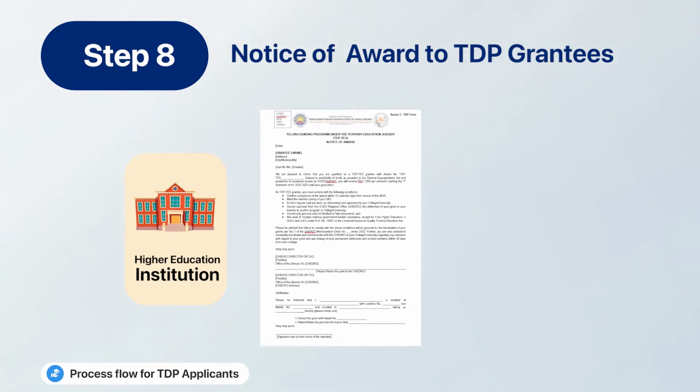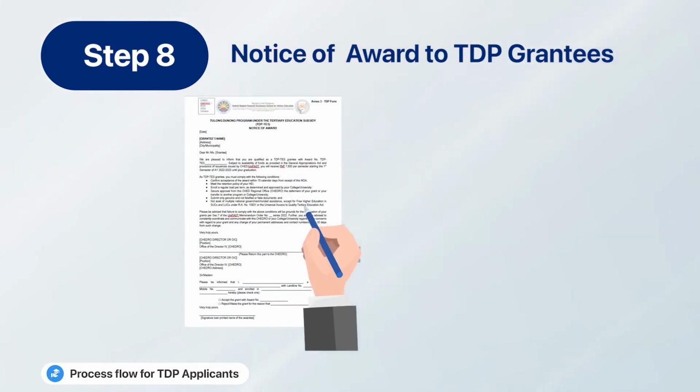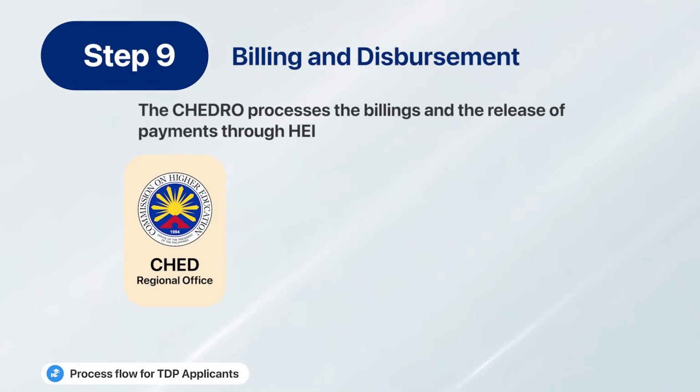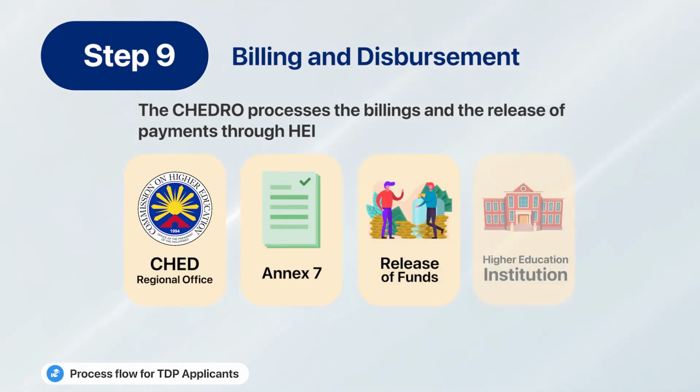The NOA contains all necessary information such as the award number, benefits, and grounds for termination and the TDP for the reference of the grantee. The student accepts the NOA and submits the signed copy to the HEI. Step 9. The SHED Regional Office processes the billings of the new TDP grantees using Annex 7 and proceeds with the release of the funds to the HEI.